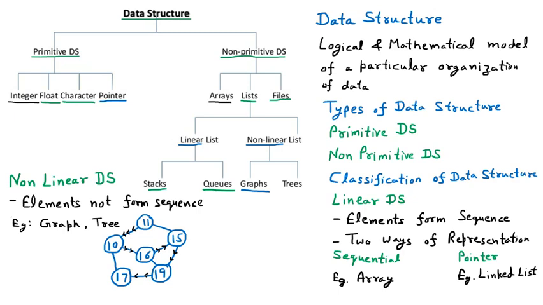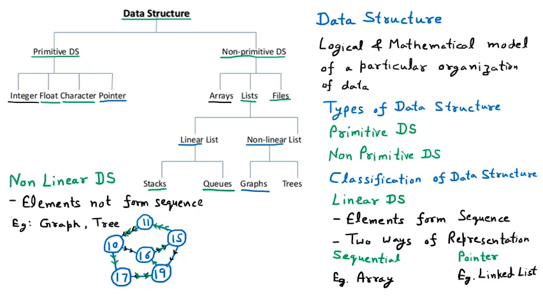There is no such sequence placed. Or it is my wish that I can also go in some other order. Let us suppose I start with 15 this time. I will go till 11. Then afterward I go on 10. Then I go on 17. Afterward I go on 19, then 16, and then 15. So in any way I can traverse them. There is no such sequence. So this is called the graph. The graph can be cyclic, which means they are making a cycle, or it cannot have a cycle. So this is the example of the graph.